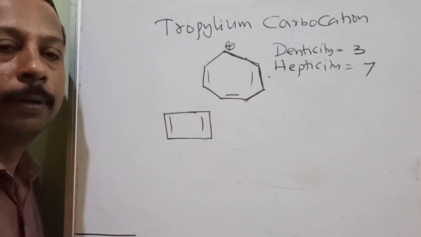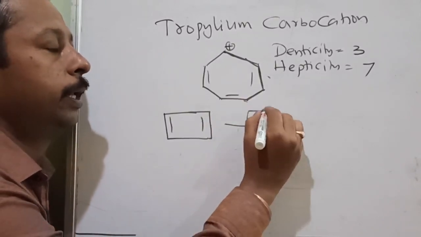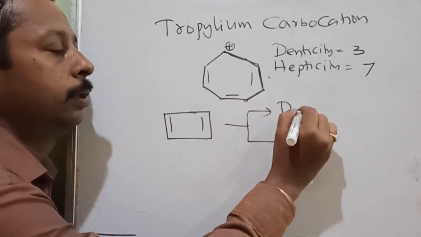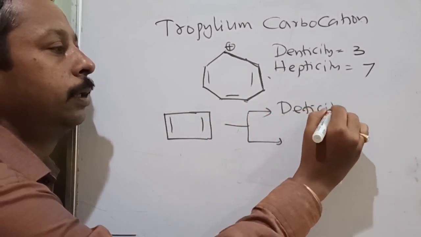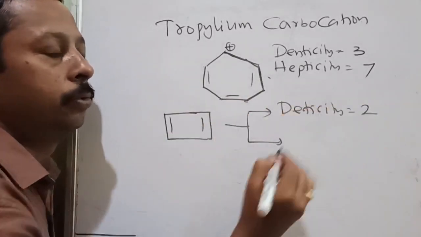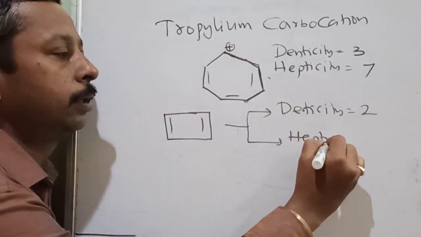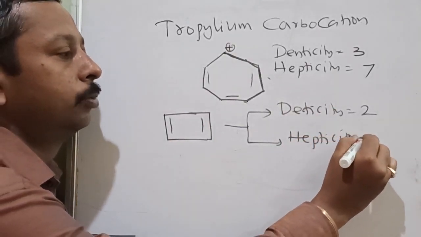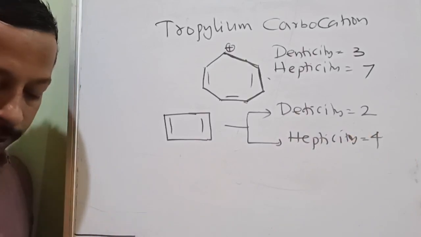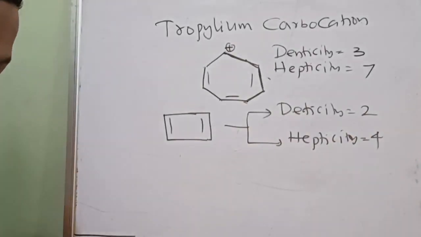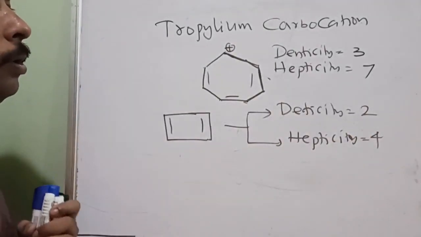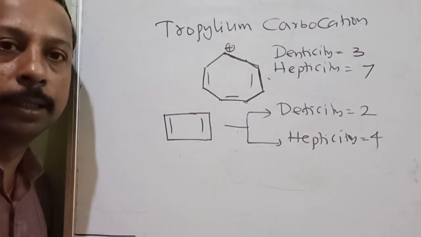Let us see cyclobutadiene. Now tell me what is the denticity and hapticity. Denticity: the number of pi bonds is 2, so denticity is 2. Whereas hapticity is how much? 4, because 4 carbon atoms are there. Is it understood? So this is how denticity and hapticity are found.